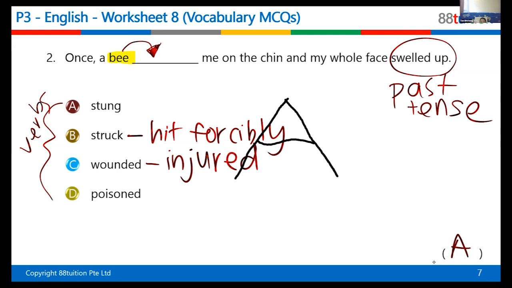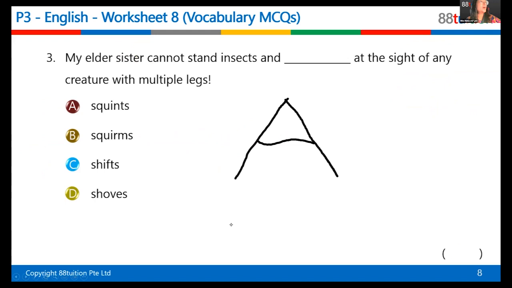Now, what does poison mean? You know what is poison? What does it mean? The one that will usually make you die. Yes, very good. Okay, something you take and then you pass away. Very good. So now what is the answer for number 3? You can clear my screen. Okay. My sister cannot stand insects and squirms.